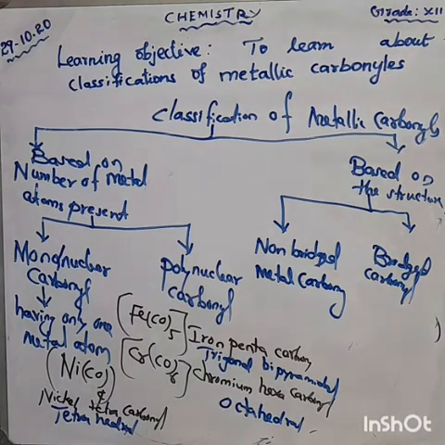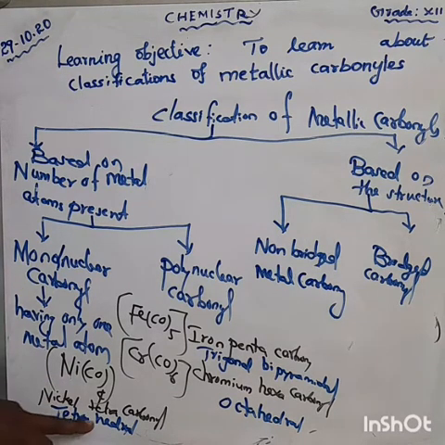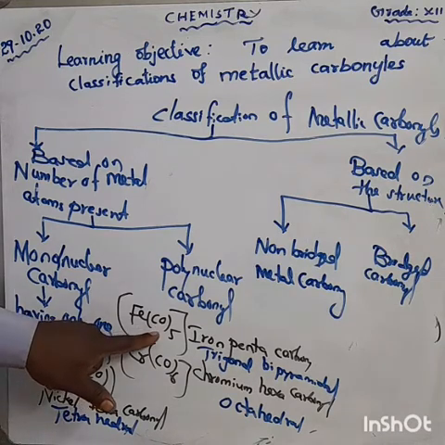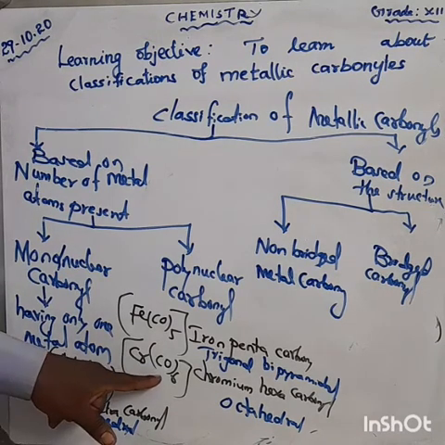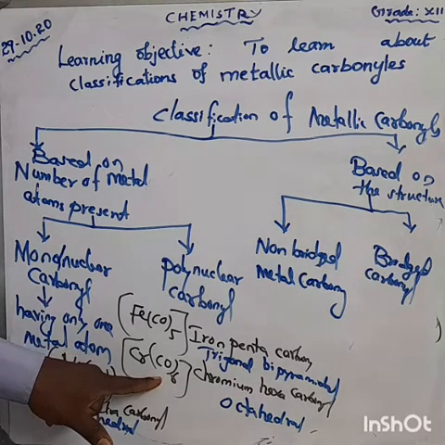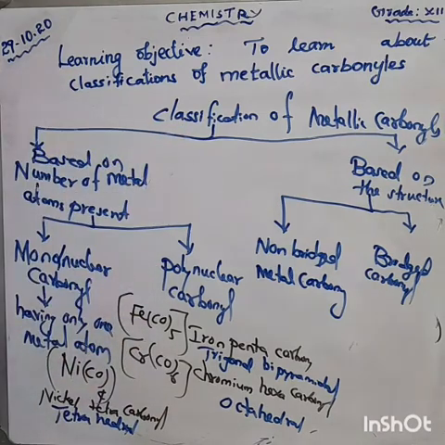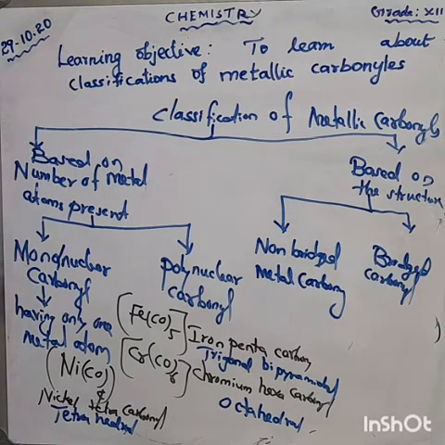Don't forget that this is a one-word question. Nickel tetracarbonyl: tetra means 4, so the geometry is tetrahedral. Iron pentacarbonyl: 5 CO molecules, so the geometry is trigonal bipyramidal. Next, here having 6, the coordination number 6, the geometry is octahedral. Many times we learned that one. These are the examples of mononuclear carbonyl.